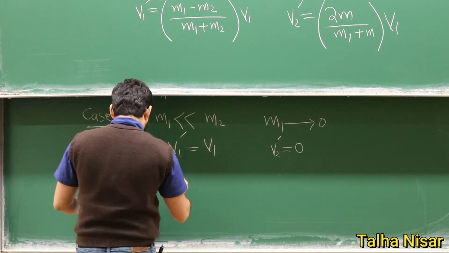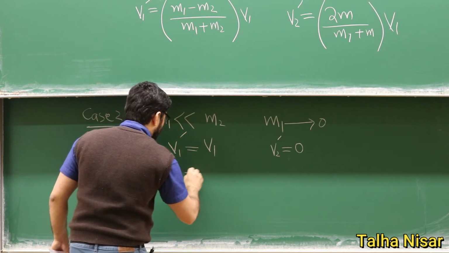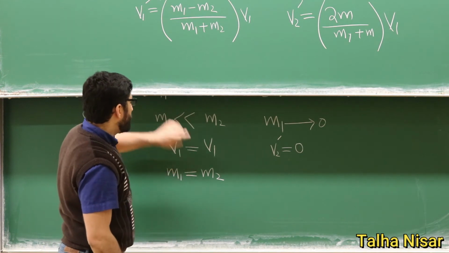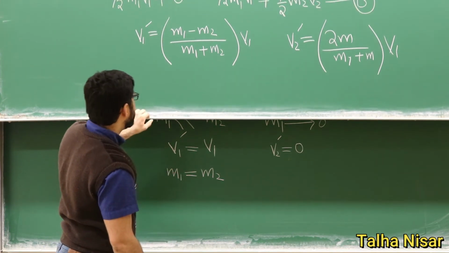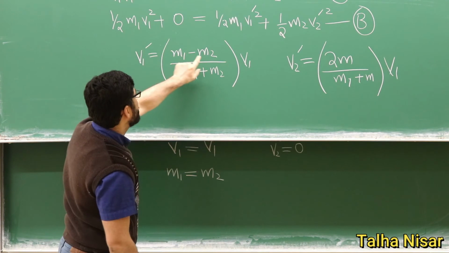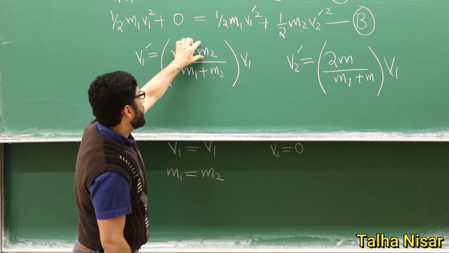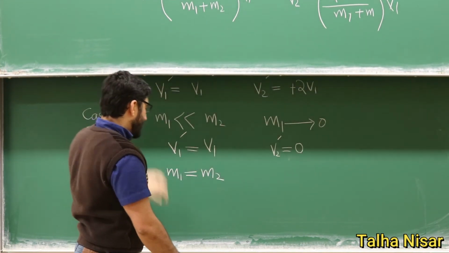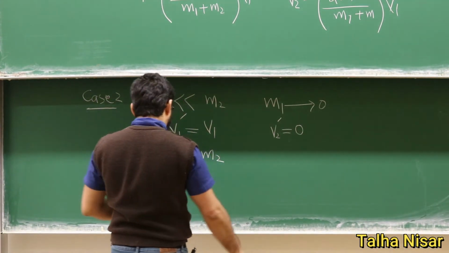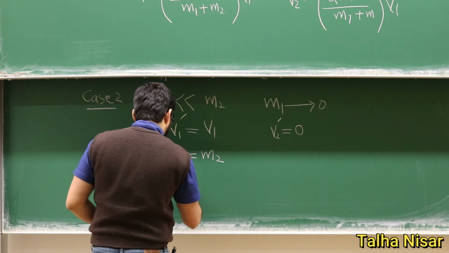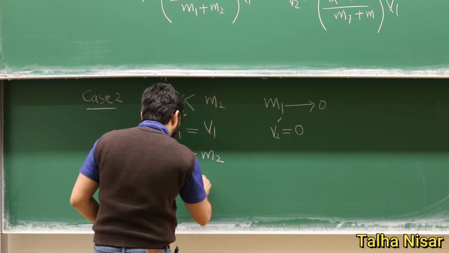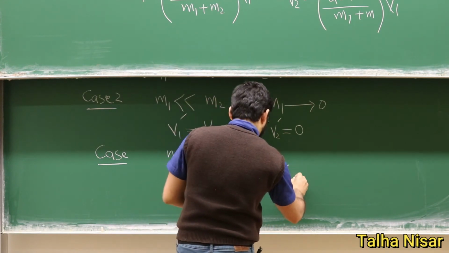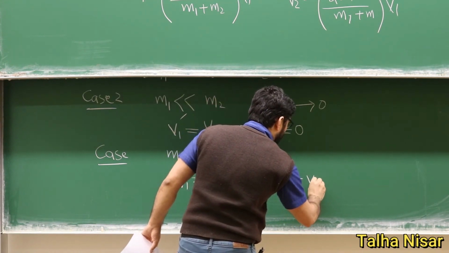Case 3. So when m1 is equal to m2, if we put these values there, it means that this term is 0, and we do the same calculations there. So the final result that we will get is that v1 prime will be 0 and v2 prime will be equal to v1.